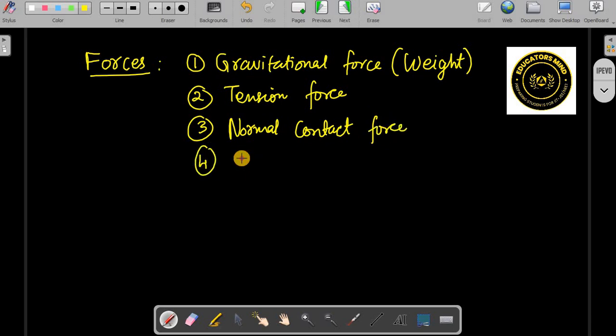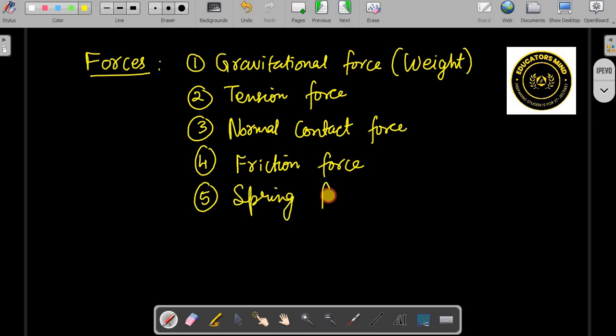Fourth, friction force. Fifth, spring force. Okay, these are the 5 forces that we should know. Then we can work out questions on Newton's laws of motion very efficiently.